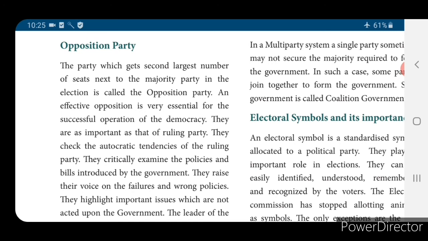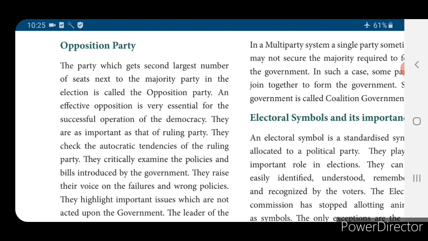Effective opposition is very essential for the successful operation of democracy. If no questions arise from the opposition party, the ruling party will take its own decisions. That's not fair, isn't it? For that purpose, the opposition party plays a main role in the successful operation of democracy. They are as important as the ruling party.